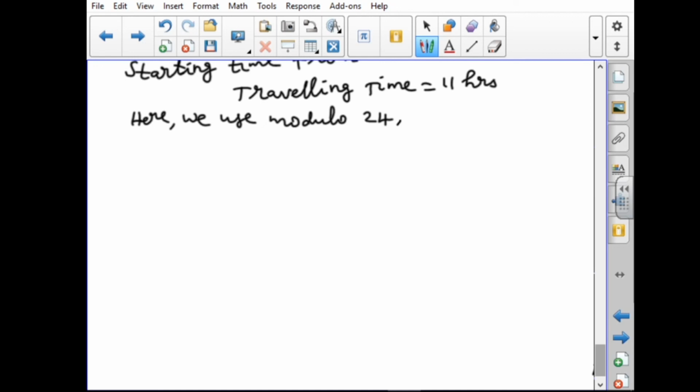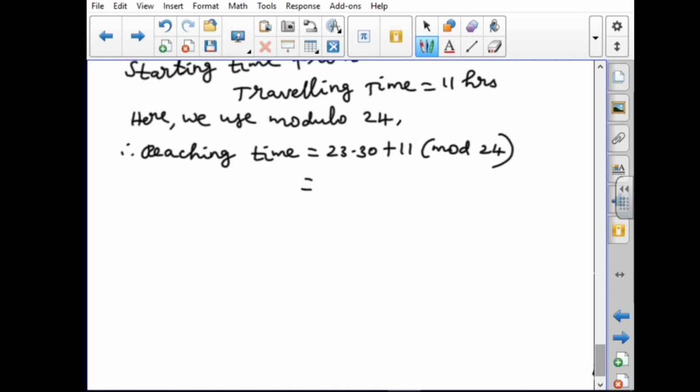So we have to write like this. Therefore, reaching time equal to 23:30 hours plus 11, that is mod 24.